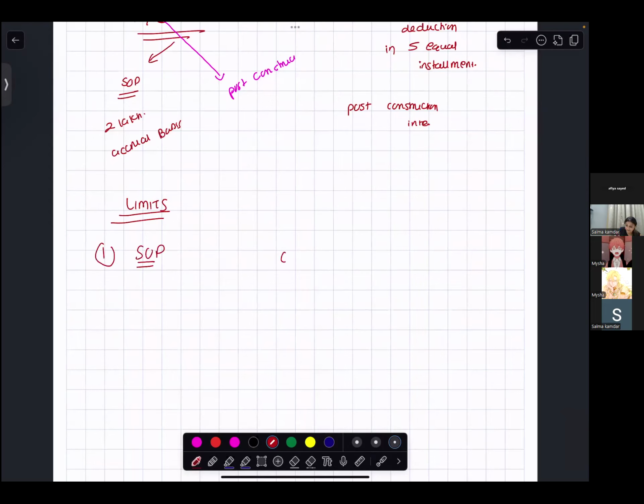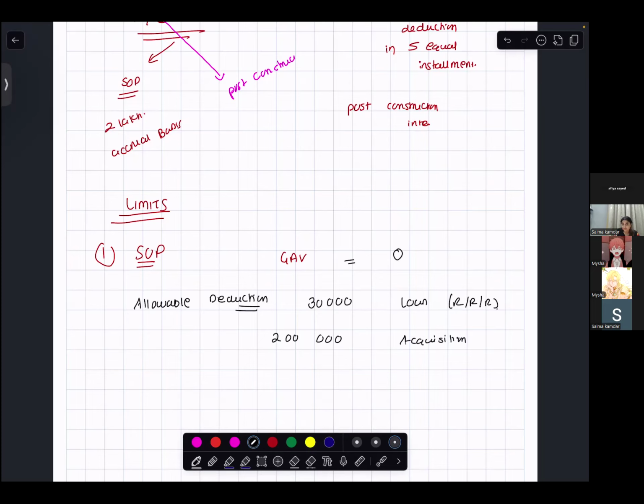For self-occupied property, the gross annual value is always nil. The deduction allowed for the interest is 30,000 if you're taking the loan for repairs, renewal, and reconstruction. So the allowable deduction for self-occupied property is 30,000 for repair, renewal, reconstruction, and 200,000 if you're taking the loan for acquiring the property or construction.